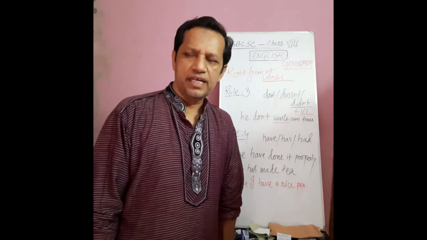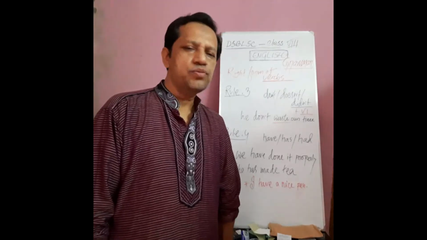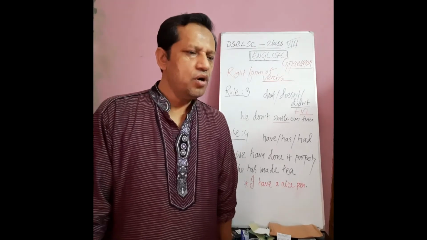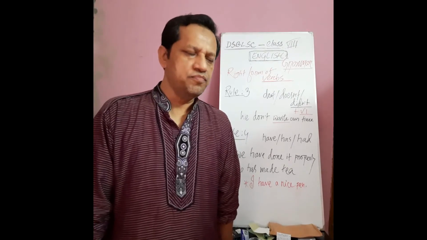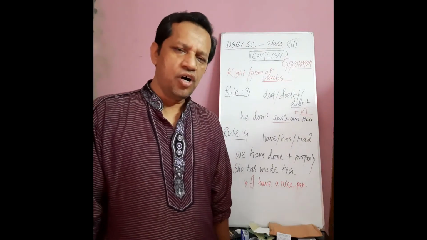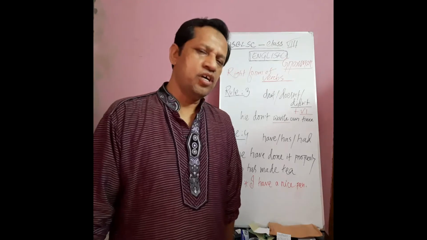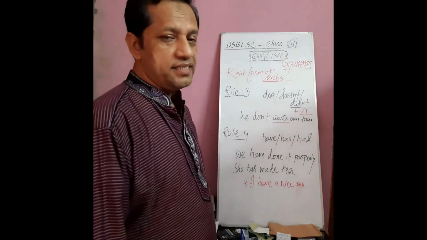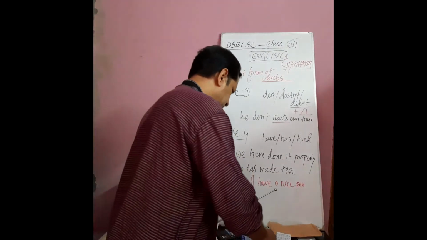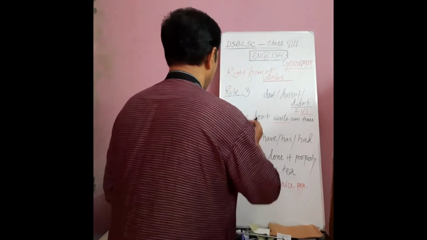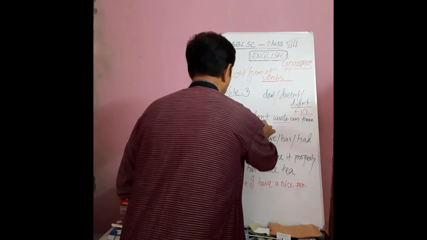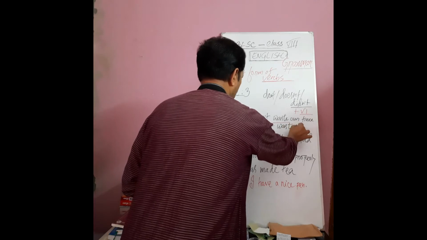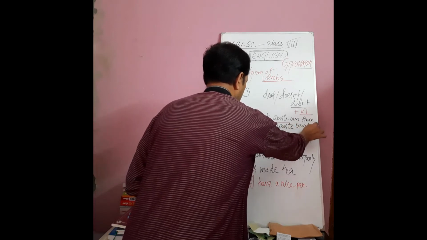So it is clear to us that at the time of right form of verbs, you have to use the V1 form or present form of verbs after do not, does not, don't, or doesn't. Here, if we make the sentence in past form, then the answer would be the same. We didn't waste our time.